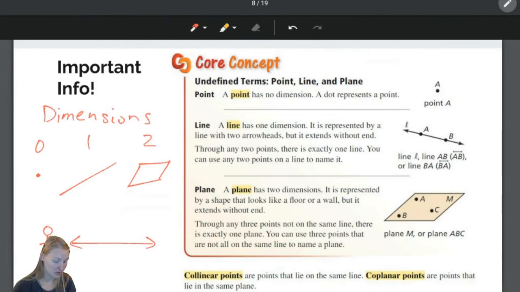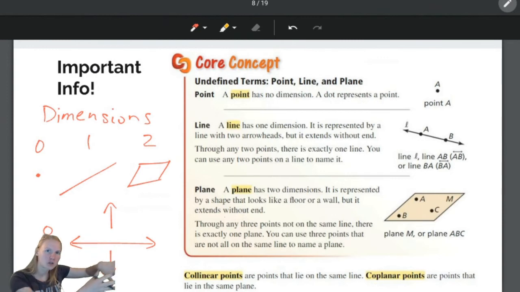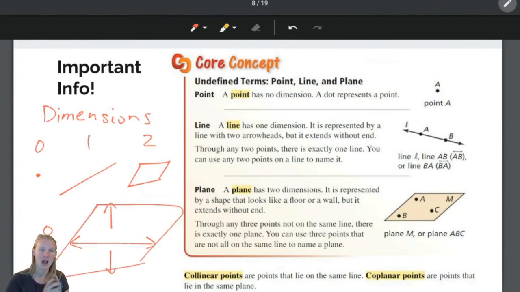Now, think about if you were able to move up and down. You can also think of this like Mario, like a game of Mario. If you could just walk back and forth, that's one dimension. But the minute you can go up and down as well, now we can go forwards, backs, up and down, and you see that you have two dimensions here.